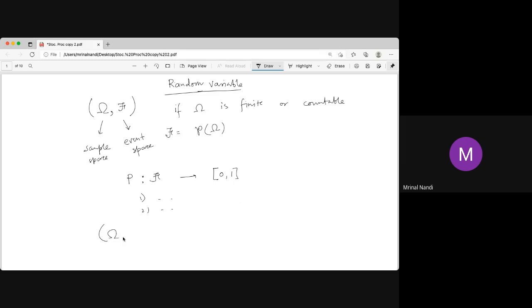So this whole thing, with P, is called a probability space. So up to this, we have a sample space omega, and we have, say, a power set, and we have a function from here to 0, 1.